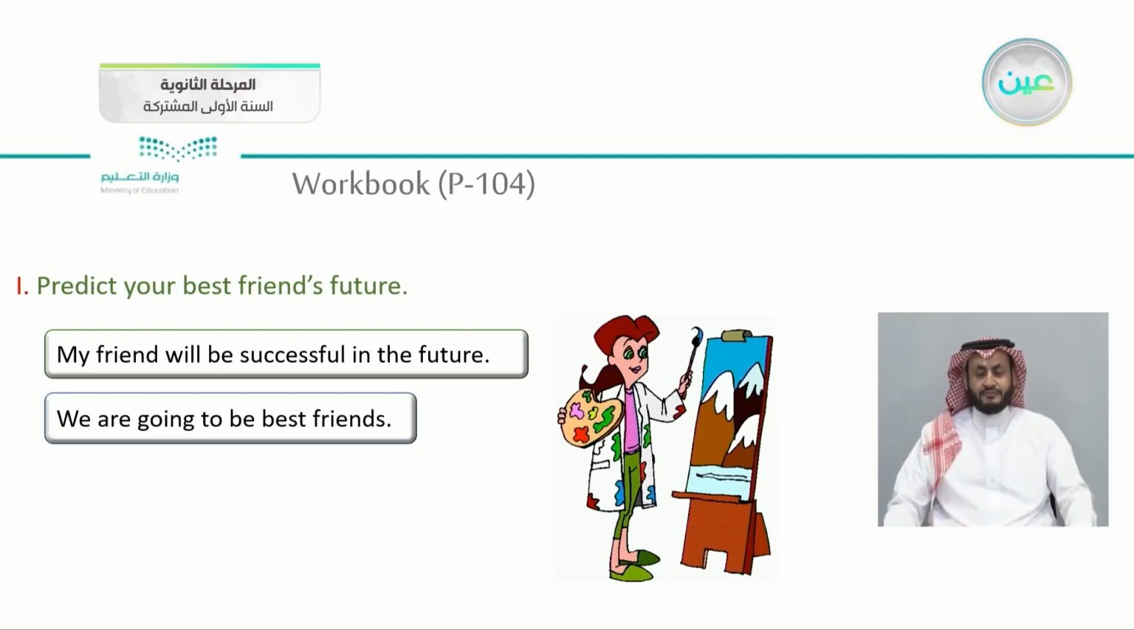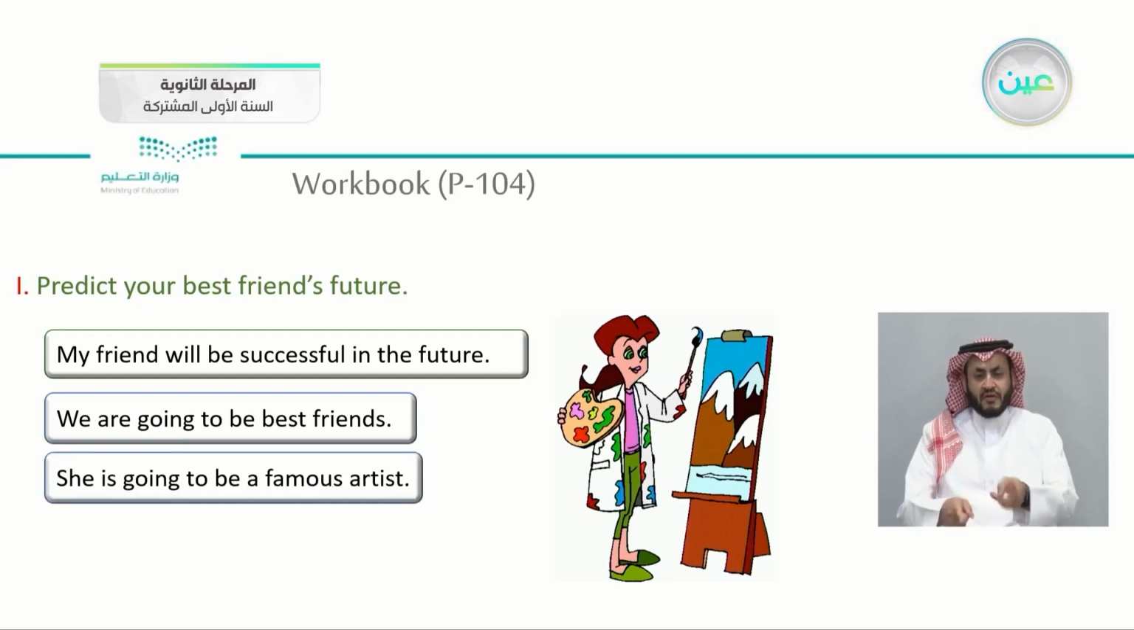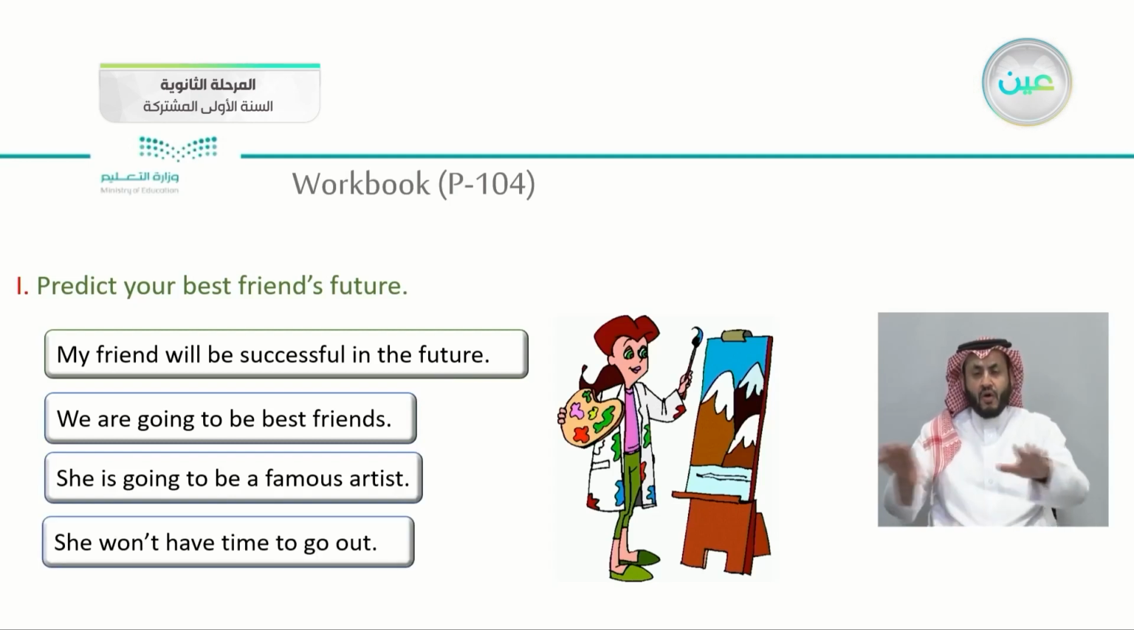And I guess that we are going to be best friends. I believe that she is going to be a famous artist, and she won't have time to go out. What have we used? The form that we used to predict, we used will in here. We are going to, she is going to, and will not or won't, to predict the future, whether you are sure about something or maybe.